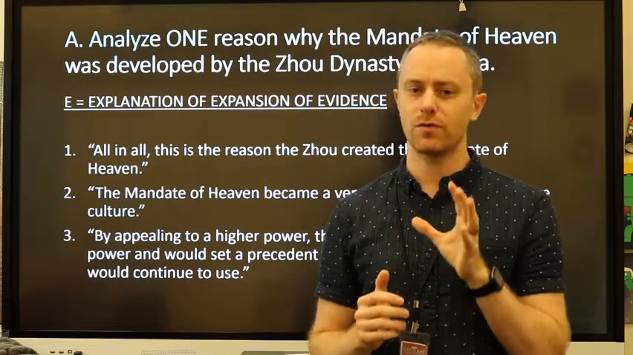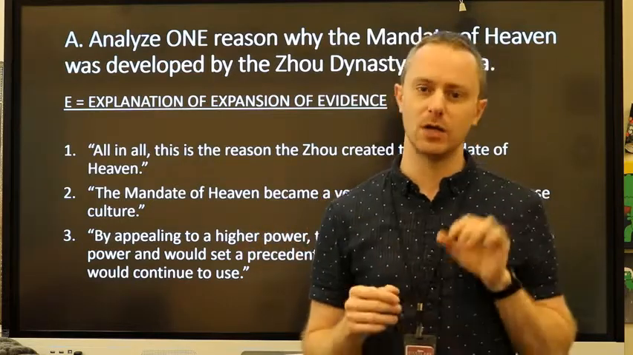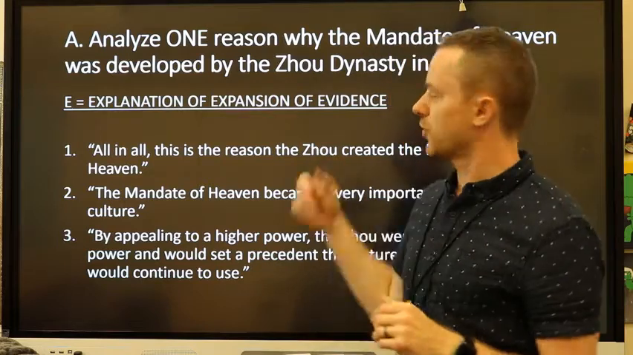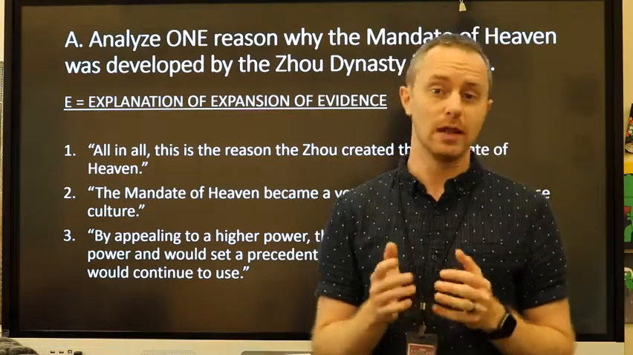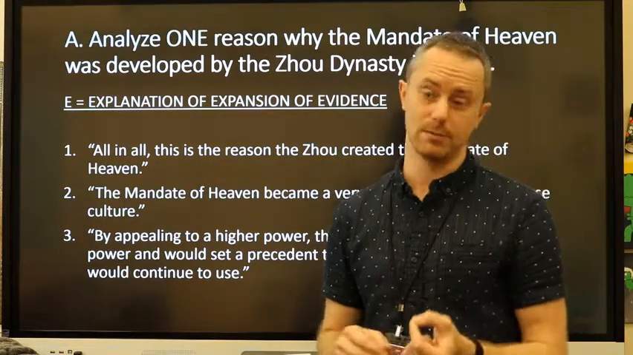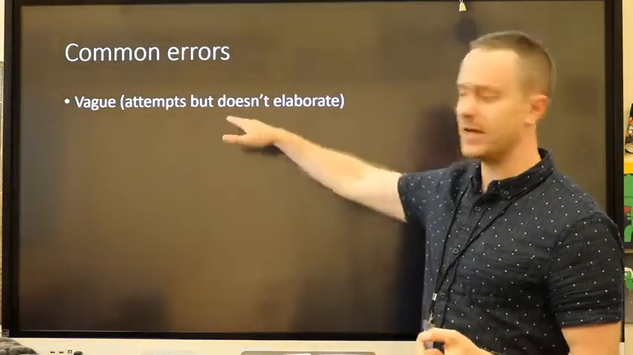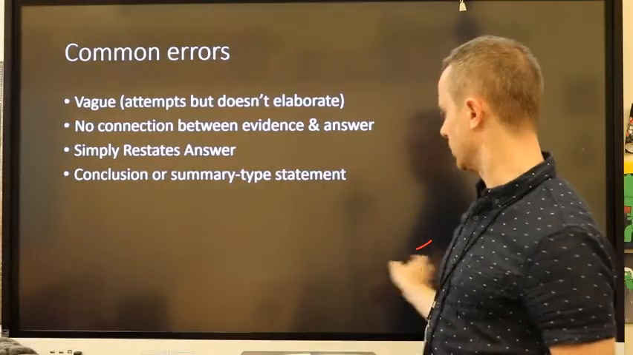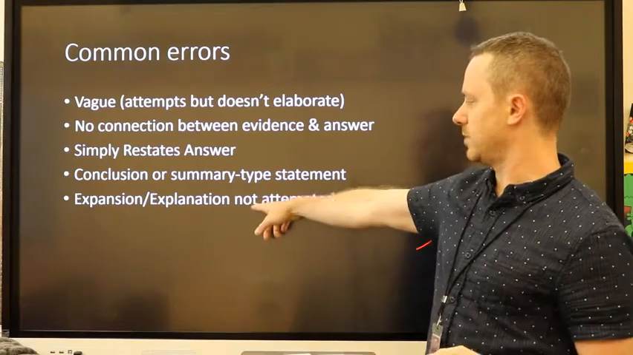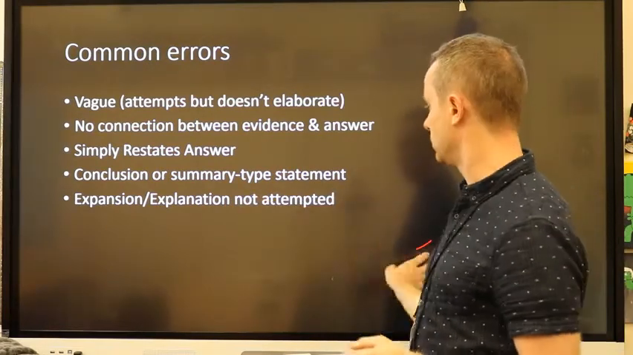So don't just throw away this point. You gotta give it a shot. Remember, you need all three of the ACE components, more or less, to get that point for that prompt, okay? Here's a couple quick common errors. Vague, again, this is kind of what we demonstrated earlier. No connection between evidence and answer, simply restates the answer, conclusion or summary. These are all very, very similar. This is probably the most common though, not attempted at all.